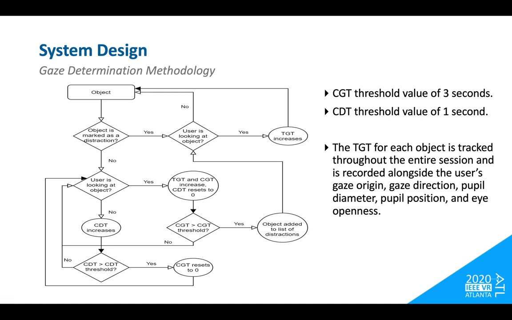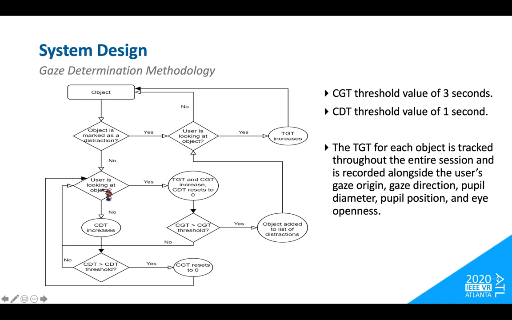As we can see from the system figure, when the system detects that the user is focusing on a virtual object that has not been marked as distracting, the object TGT and CGT are increased. When the object CGT reaches the CGT threshold, the system marks the object as a distracting object and adds it to the list of distractions.